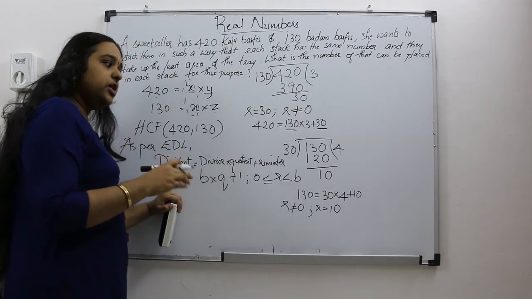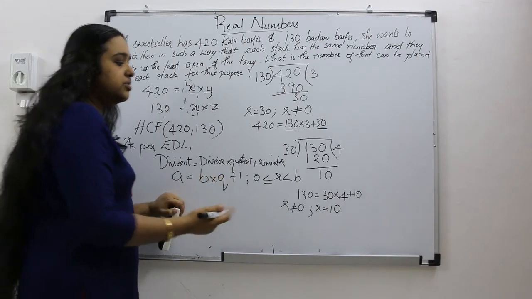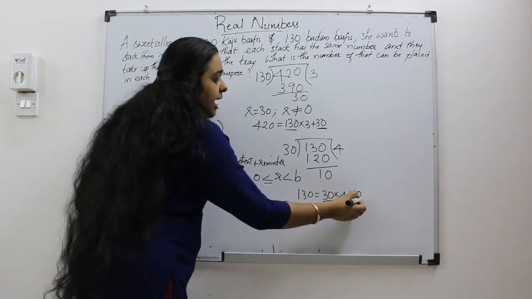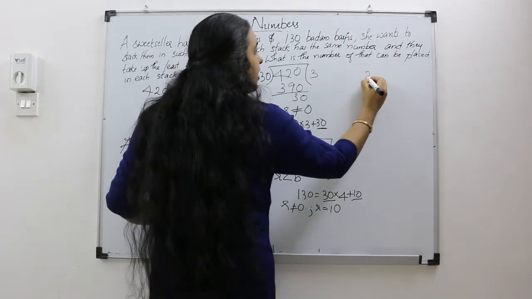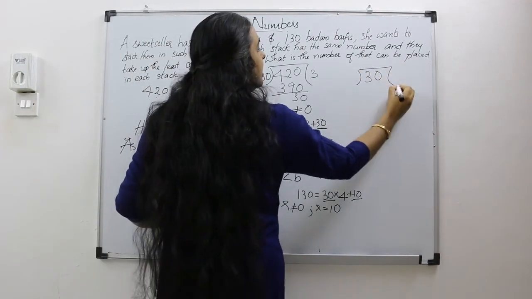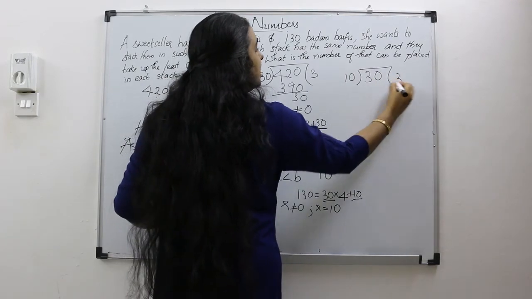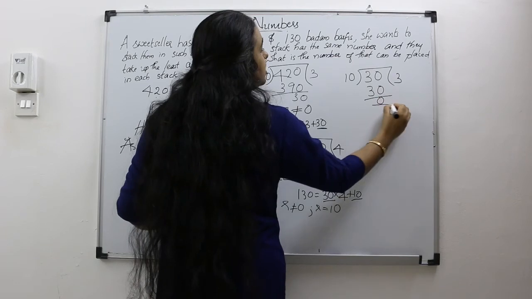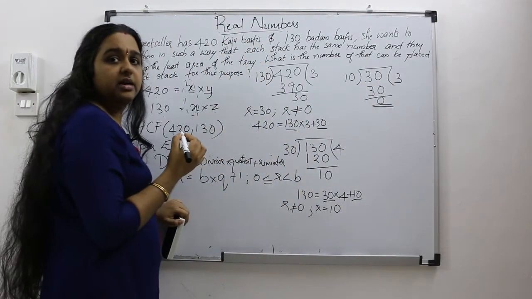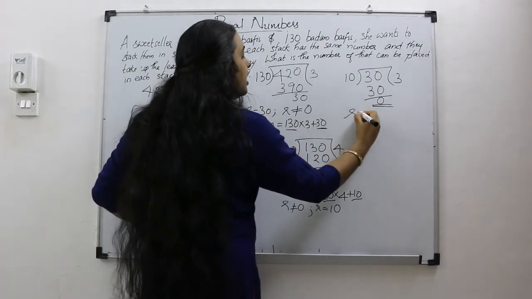Then what do we have to do? We have to again do the division process by taking 30 and 10 as our dividend and divisor. So I am going to divide 30 with 10. 3 times 10 is 30, remainder 0. Now we got remainder 0, so our r equals 0.